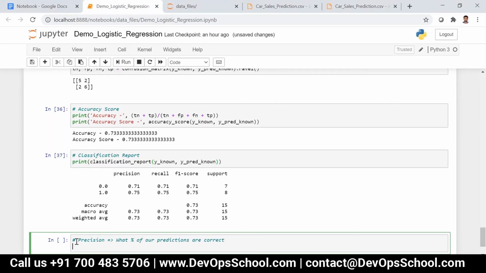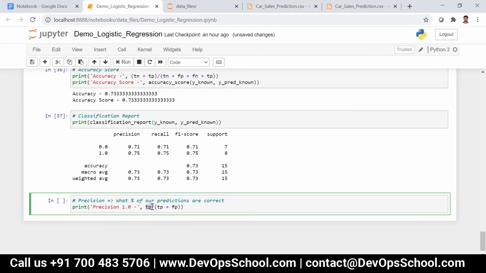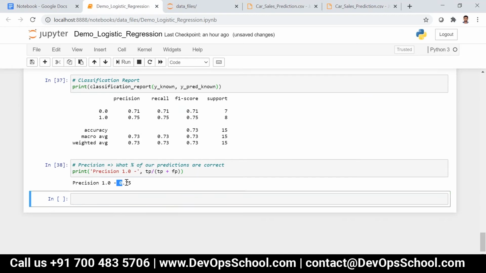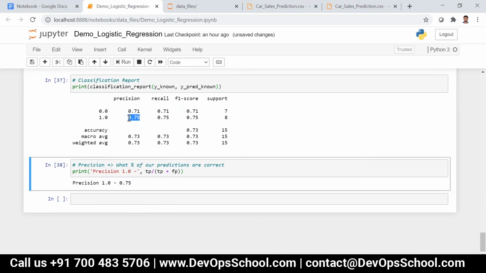Okay, what percentage of our predictions are correct? I can write this for only one, not for 0. Only for 1 I am writing here. That is precision 1.0, which is true positive divided by true positive plus false positive. So this is nothing but precision. Now you can see precision is 0.75. You can see the same value over here.